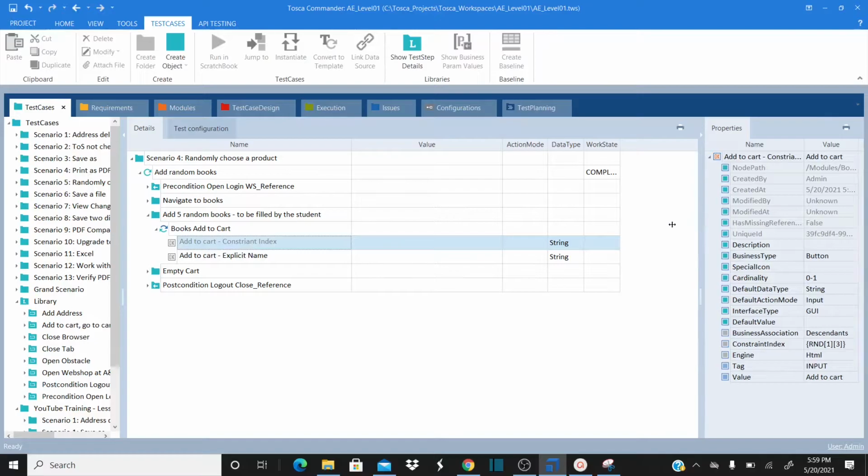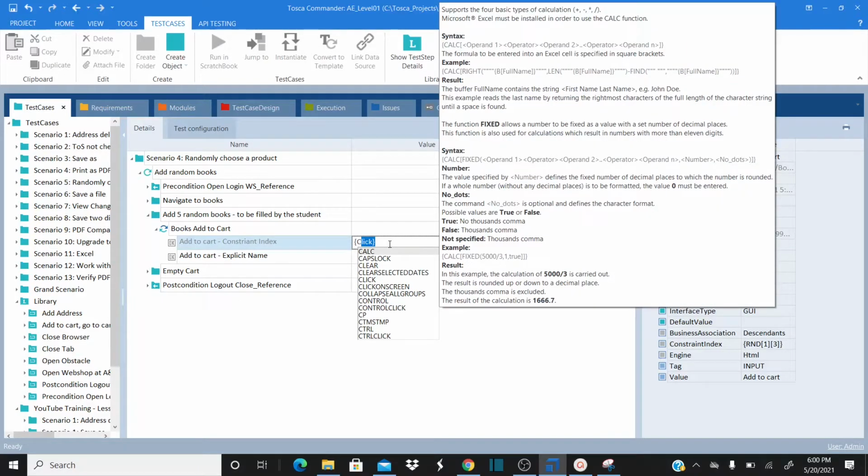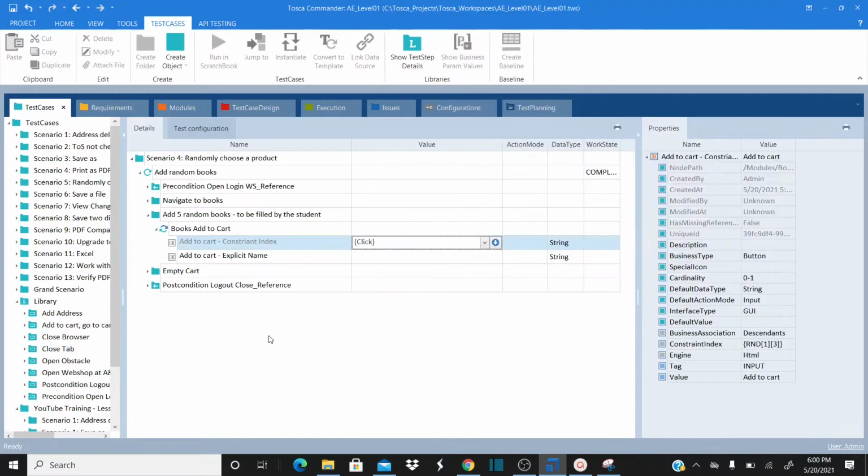First let me use the first control called constraint index, by using the index value. For that, because this add to cart already has a constraint index with a random value from 1 to 3, I'm going to use it as it is by entering the value click.